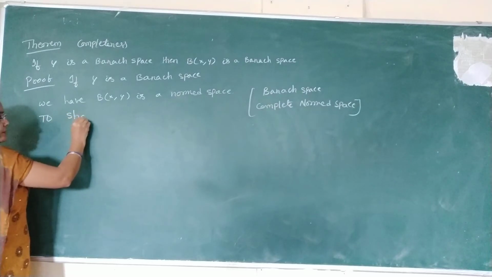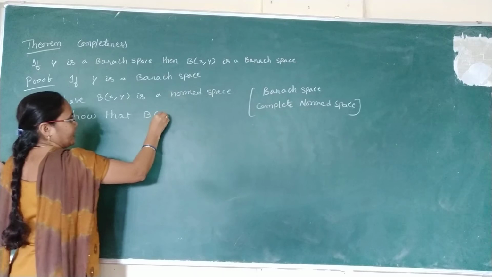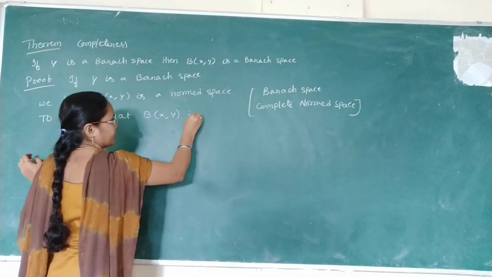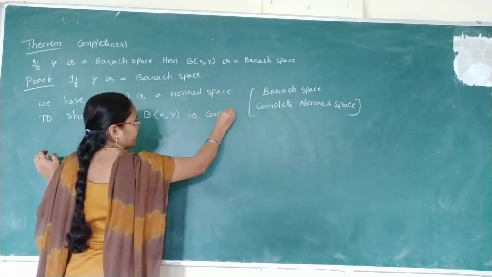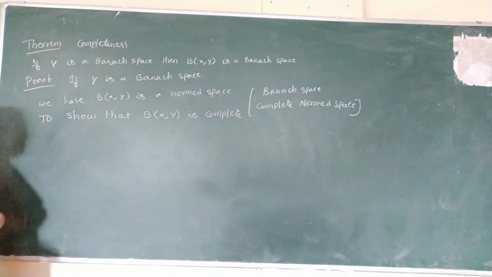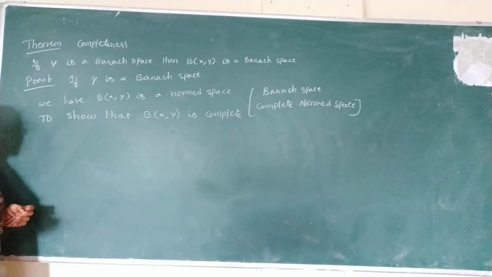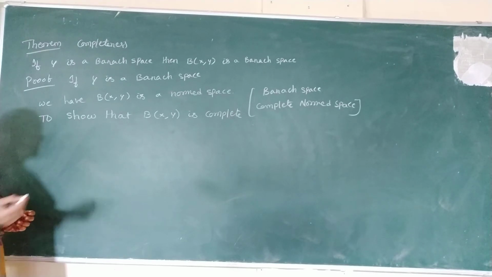Now what is our aim? To show that B(X, Y) is complete. Then finally, complete normed space gives Banach space. Okay? So completeness means to say every Cauchy sequence is convergent.